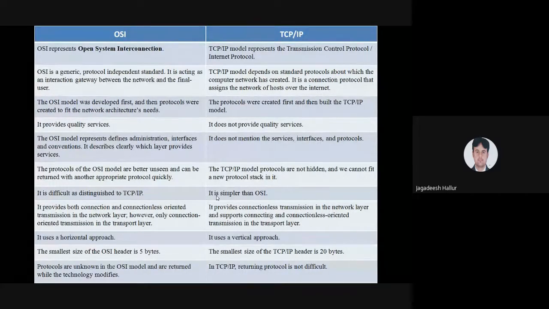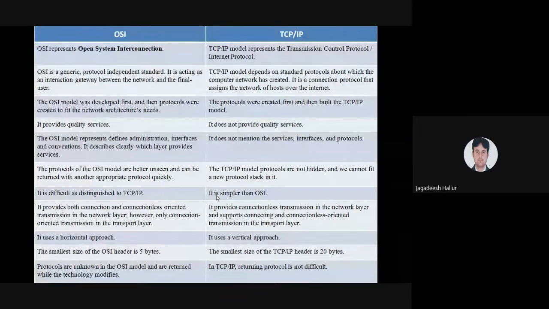In the network layer, which is the software part, we can use either connectionless or connection-oriented transmission. Once it comes to the transport layer, how we are going to transport, we use connection-oriented, where a physical medium is required while transferring any data in the transport layer.